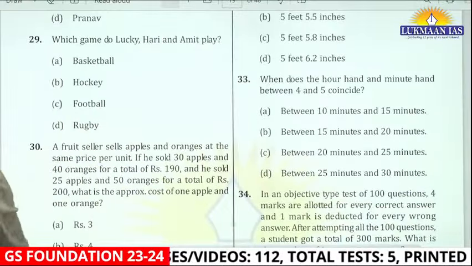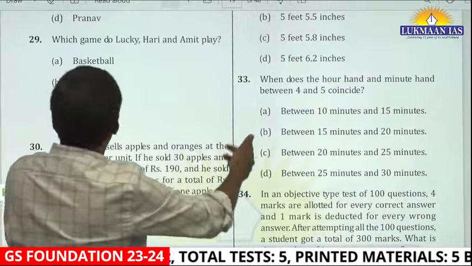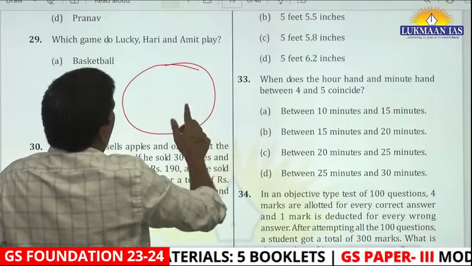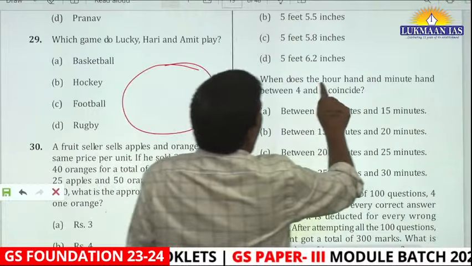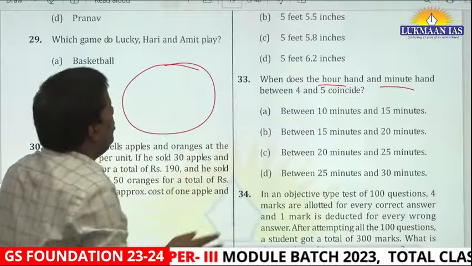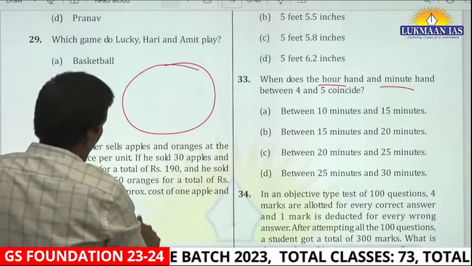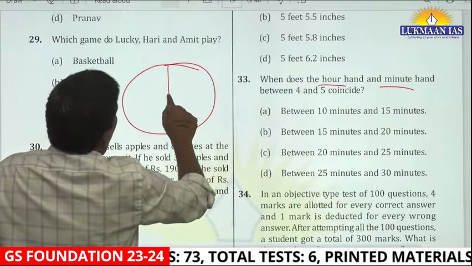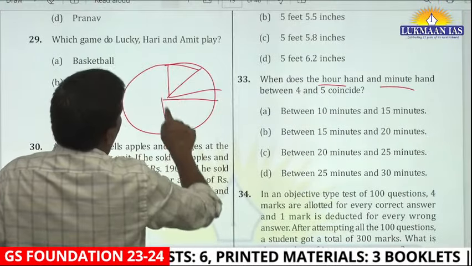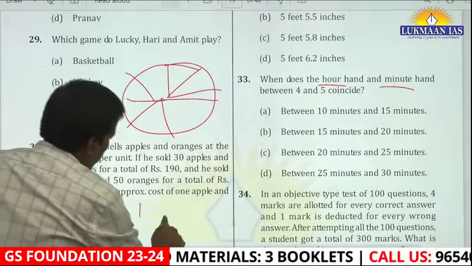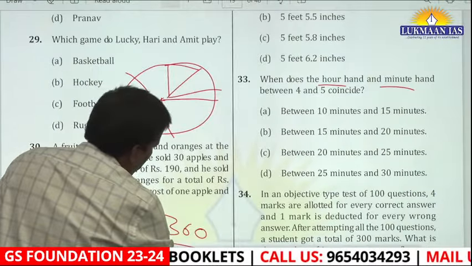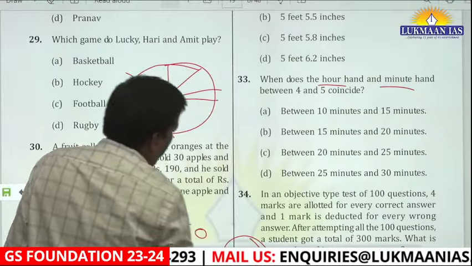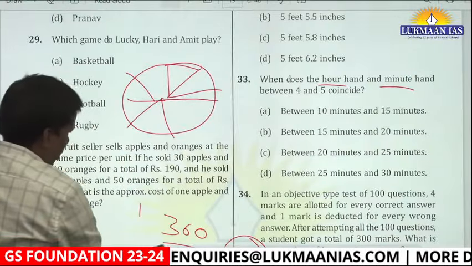How many times, I think you know this question, right? इसमें क्या logic होता है? The hour hand, there are two hands, right? Hour hand and minute hand, right? Hour hand travels how much? Minute hand covers, there are 12 divisions, right? There are 12 divisions. So 360 divided by 12 is 30 degree, right? In 1 hour, minute hand will cover 30 degree.